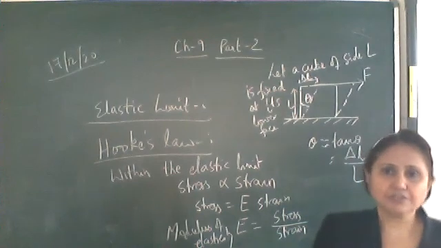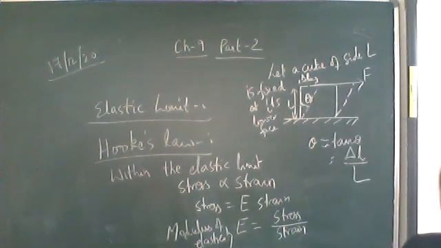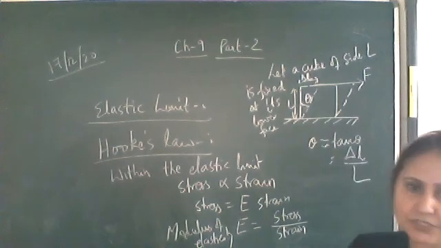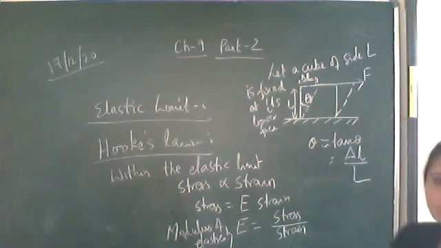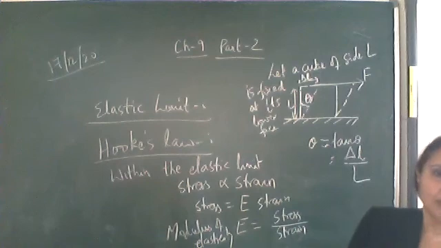The ratio of stress to strain is called the modulus of elasticity. Now let's define the modulus of elasticity.